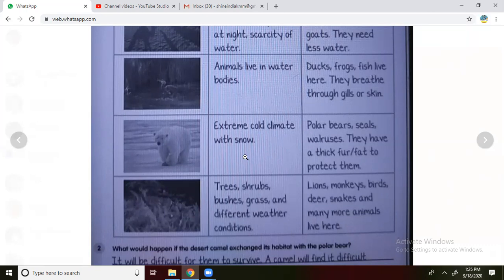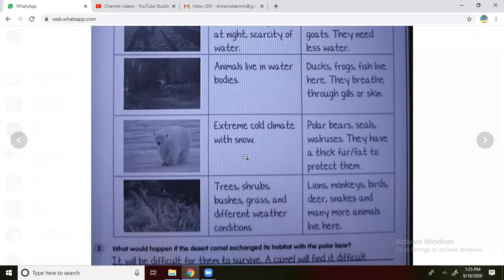So most polar bears adapt with fat layers, which are very hard and keep the body warm. We can see polar bears, seals and walrus have thick fur as well as fat to protect them. Fur and fat are the two important adaptations for the polar bear.